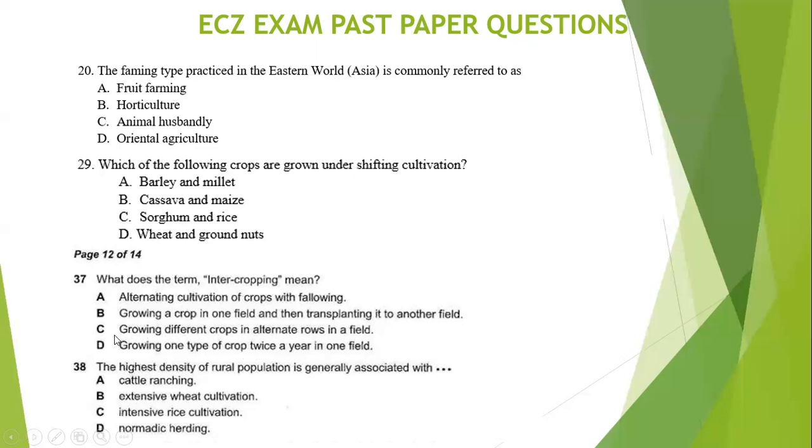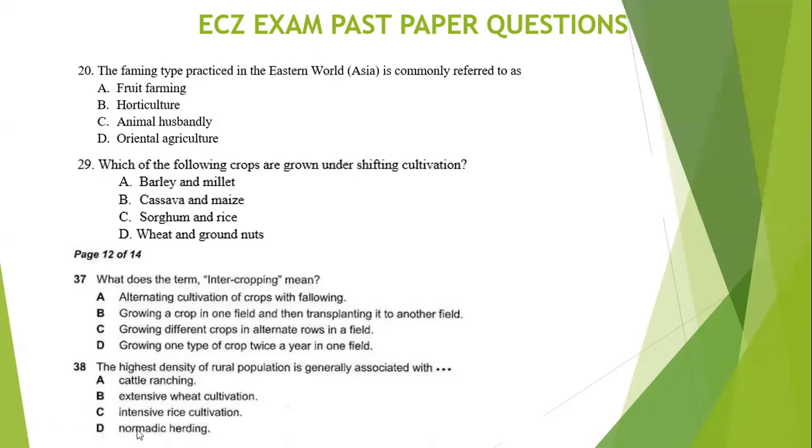We said intercropping is growing of different types of crops in one field. So the best possible answer here is C rather, which says growing different crops in alternate rows in a field. So you're growing different crops in one field.